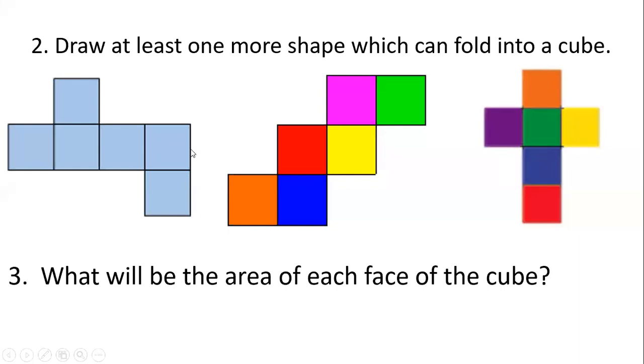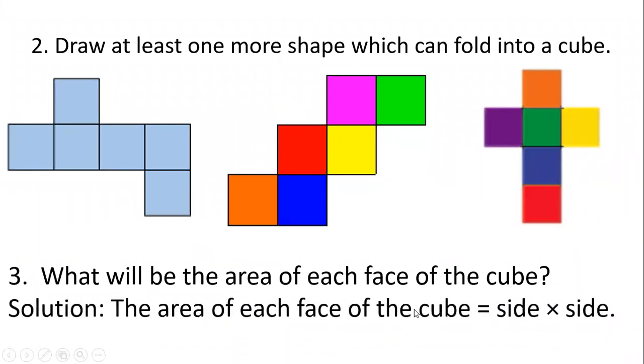What will be the area of each face of a cube? Each face of a cube looks like a square, so the area of a square is the area of the face. Side into side. Each face looks like a square, so side into side is the area of each face.